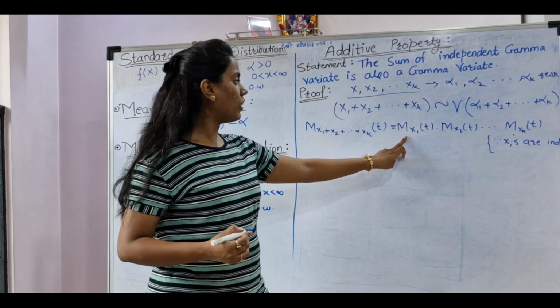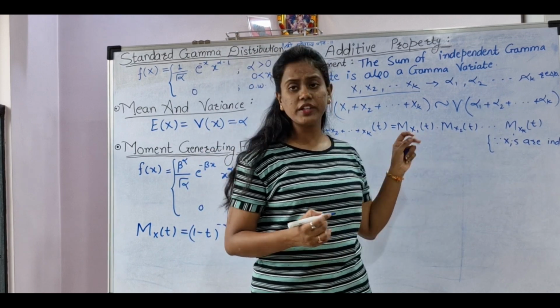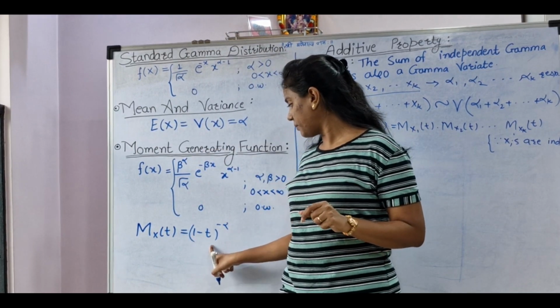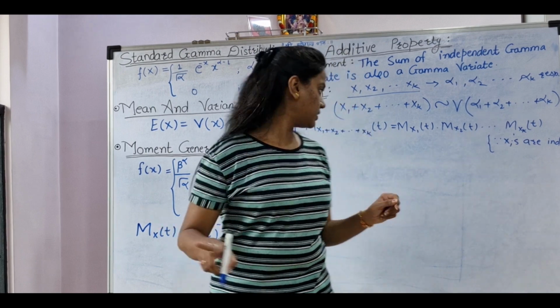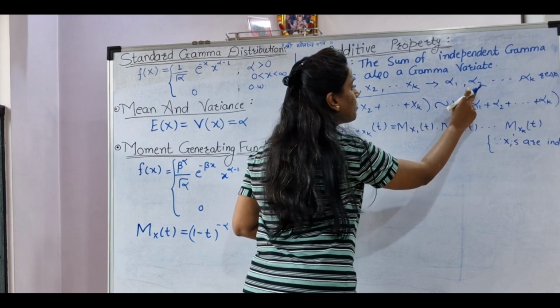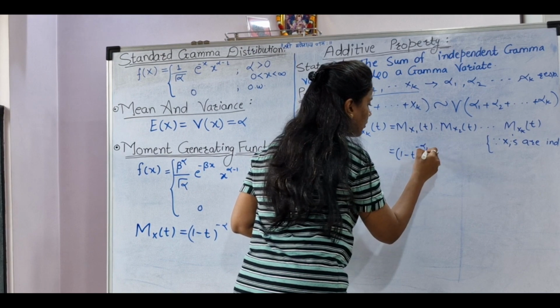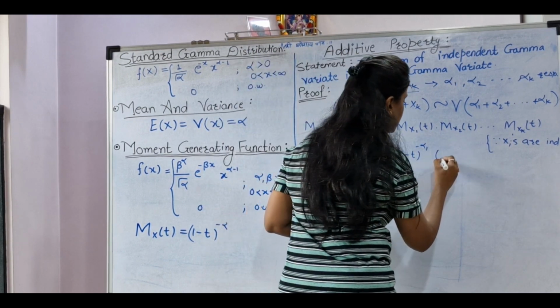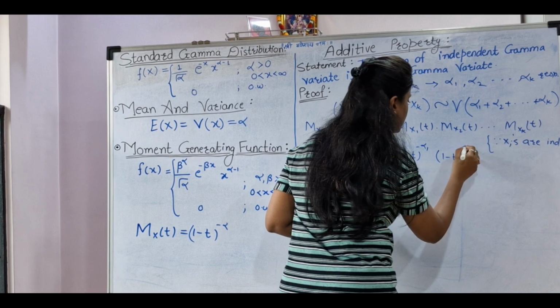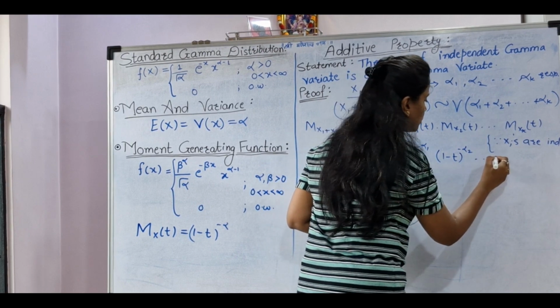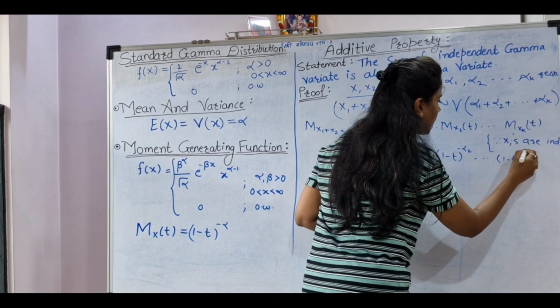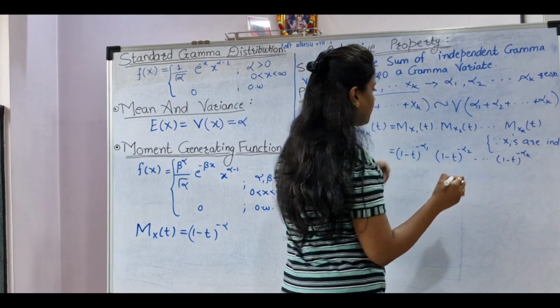Now one by one we will write down the moment generating functions. For x1 my parameter is alpha 1, so it will be (1 minus t) to the power minus alpha 1. For the second it is (1 minus t) to the power minus alpha 2, up to (1 minus t) to the power minus alpha k.